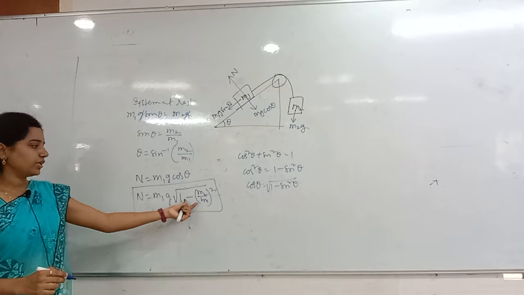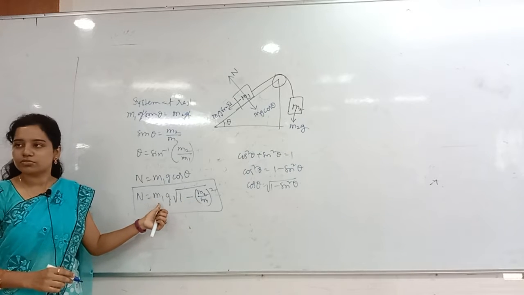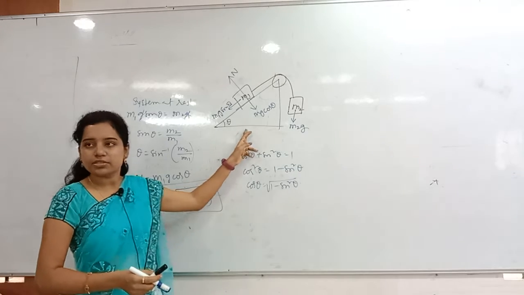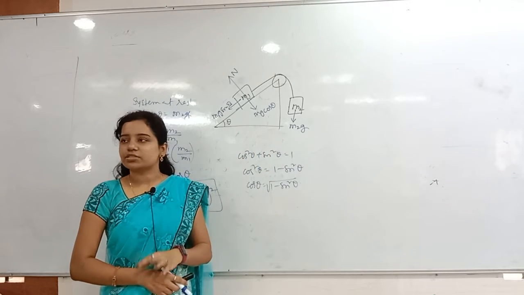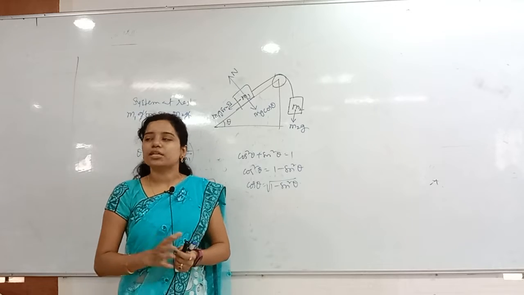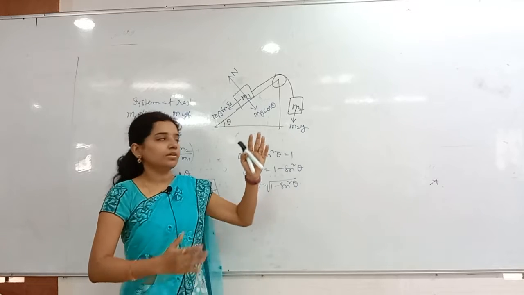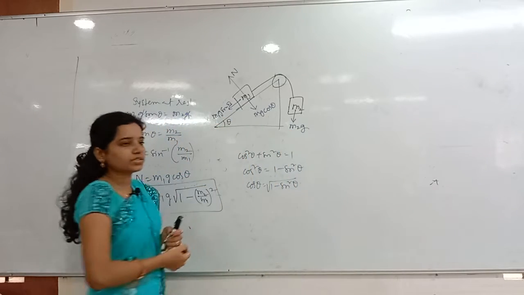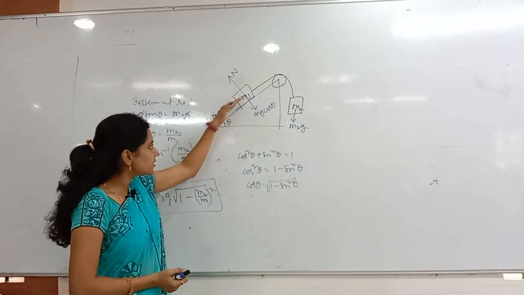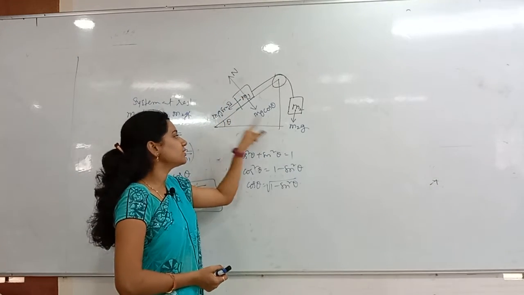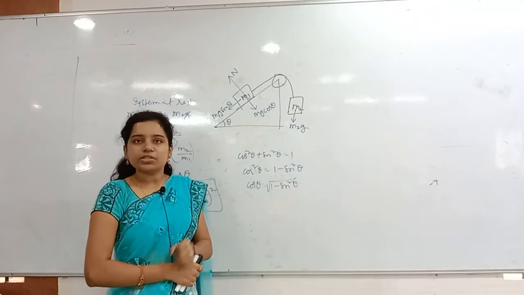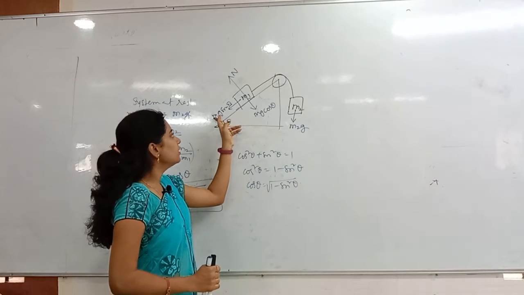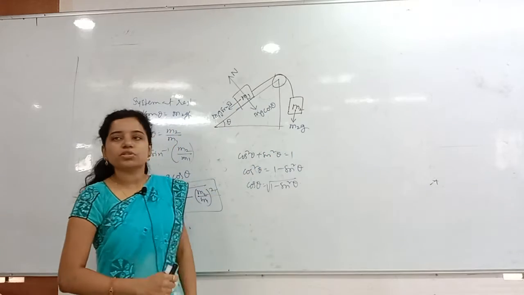Even you can take m1 as LCM here and then cancel the m1 also. So listen again. A system is given like this and clearly they are saying that the system is in rest, masses are in rest, not moving anywhere. If this mass is coming downwards, I can say m2g is greater than m1g sin theta. If it is moving in this direction, m1g sin theta is greater than m2g. So since it is at rest, m1g sin theta and m2g are both balancing here.